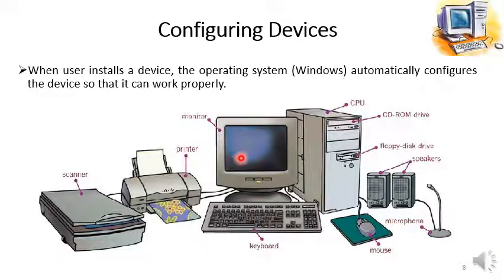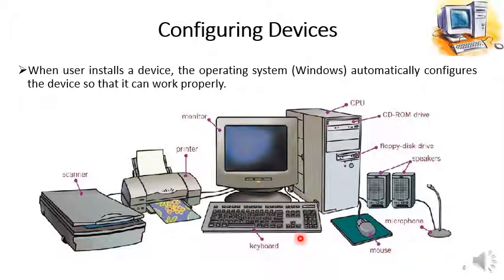Like the monitor, it is the operating system that identifies the monitor and displays the images on it. The CPU and all components inside this system unit are configured by the operating system, because without an operating system all these different devices are dead and useless. If we don't have an operating system, what is the use of keyboard, printer, scanner, speakers, mouse? They are useless.